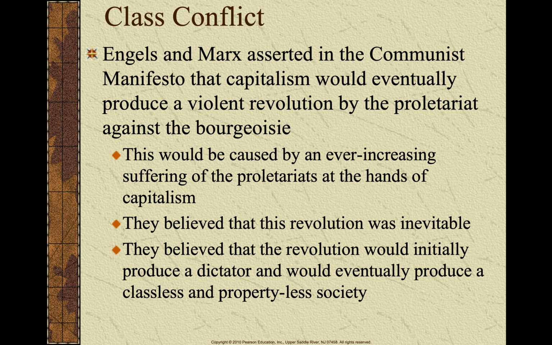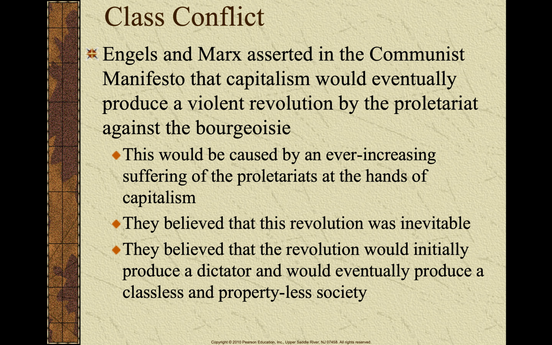And they believe that this revolution was inevitable, like I mentioned, and they believe that the revolution would initially produce a dictator, but would eventually produce a classless and propertyless society. Now, this is a fundamental flaw within Engels and Marx's ideas. They believe that this revolution would produce a dictator, but they assumed that dictator would then eventually relinquish power to the classless society. Well, as we're going to find out within the Soviet Union, that's not necessarily what happens. Once that dictatorship is established, that dictatorship will be there for quite a while.